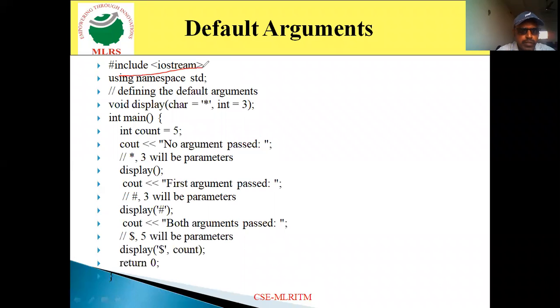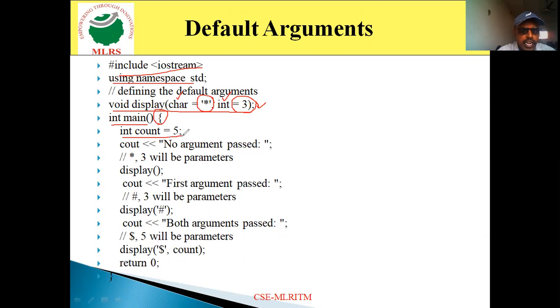#include <iostream>, using namespace std. Then here I am declaring a function, void display(char c = '*', int n = 3). Here I assign the asterisk value to the first parameter, and I specify the data type is char. And then I assign the value 3 to the next parameter, and I specify the next parameter is integer data type. Then semicolon.